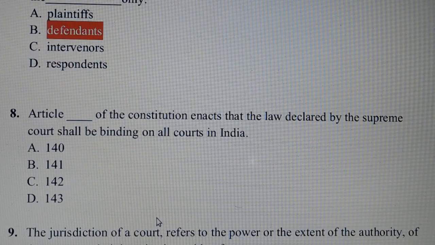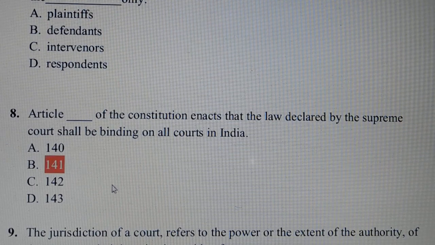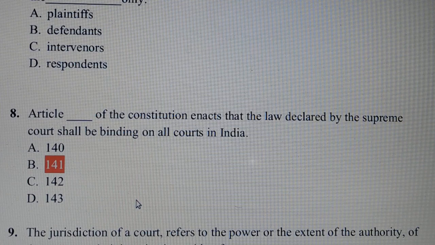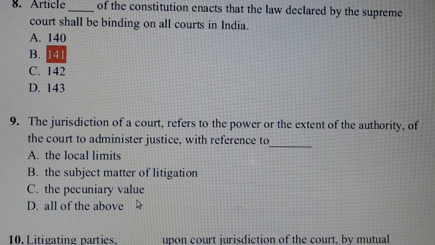Question number 8. Article dash of the Constitution enacts that the law declared by the Supreme Court shall be binding on all courts in India. Answer is option number B, 141. Article 141 of the Constitution enacts that the law declared by the Supreme Court shall be binding on all courts in India. Question number 9.